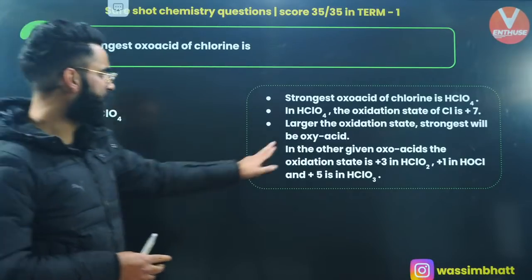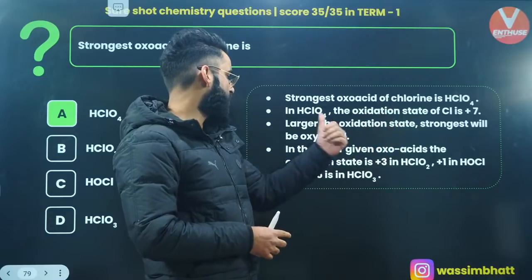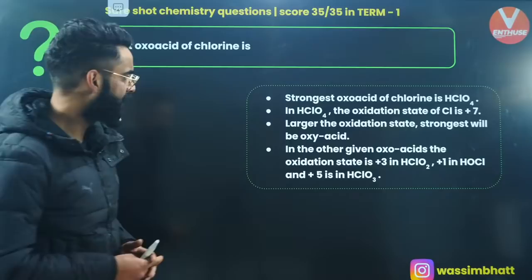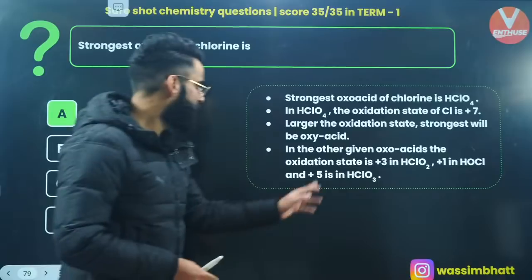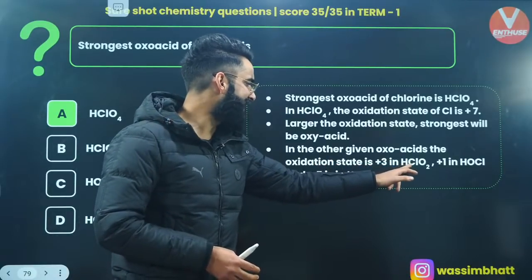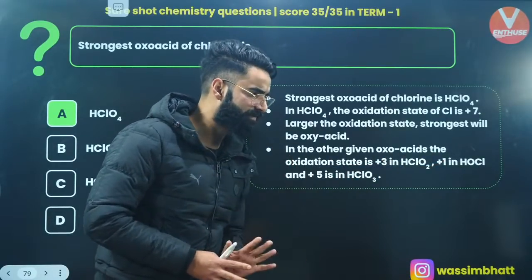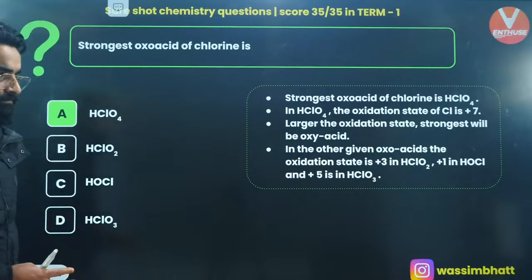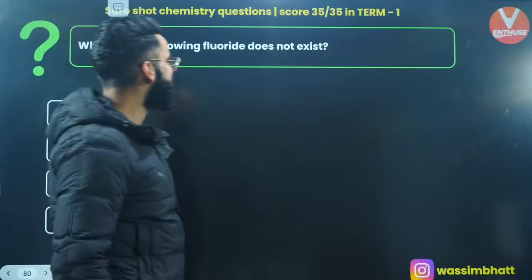In HClO4, the oxidation state of chlorine is +7. The larger the oxidation state, the stronger the oxyacid of chlorine. On the other hand, the oxidation state of chlorine in HClO2 is +3, in HOCl it's +1, and in HClO3 it's +5. Okay, one more. Which of the following fluorides does not exist?